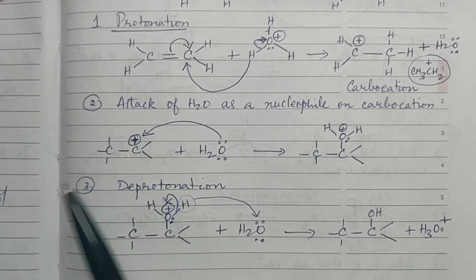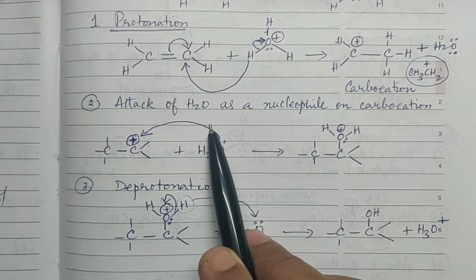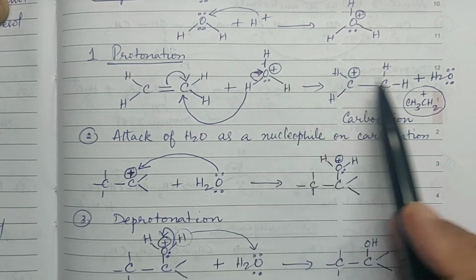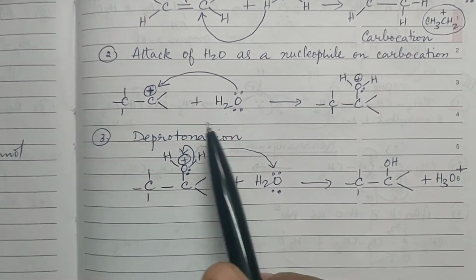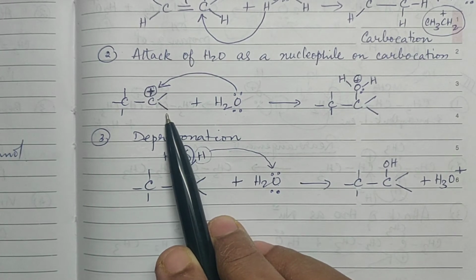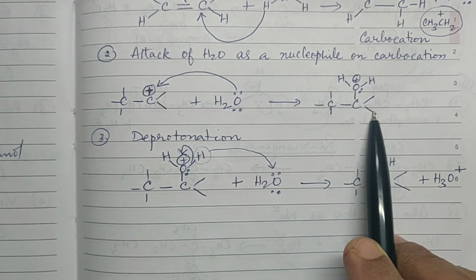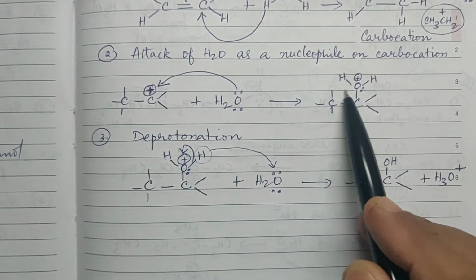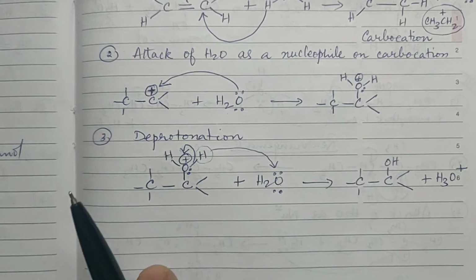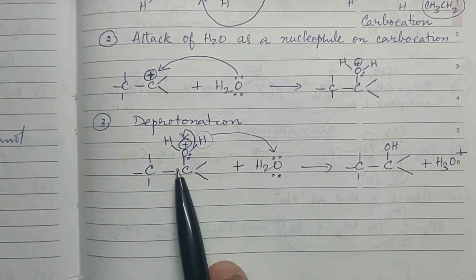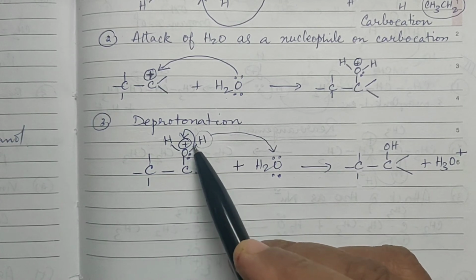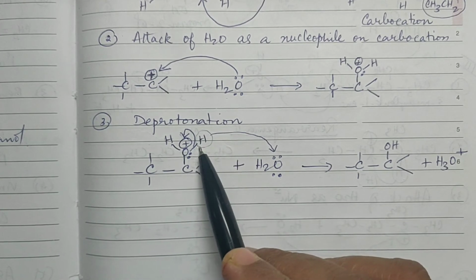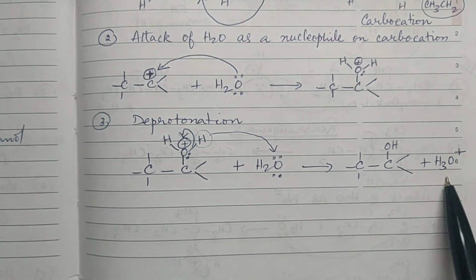Then in the next step, what happens? See, after this hydronium ion loses its H plus, this has become water, is it not? So that water is attacking the carbocation. It is reacting with the carbocation and you are getting the corresponding product. So the lone pair of electrons is attacking the C plus and it is getting attached with that C. Then the third step is deprotonation, where one of the OH bonds shifts towards oxygen and this gets removed as H plus, which will go with water as H3O plus again.